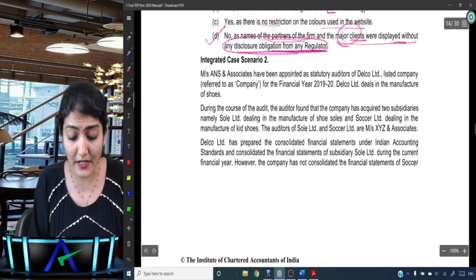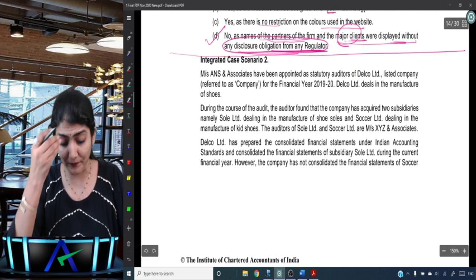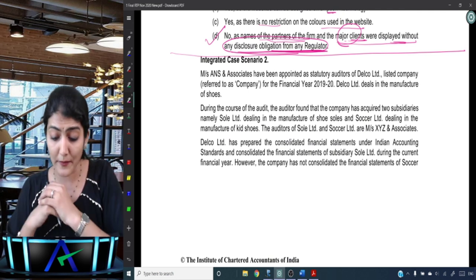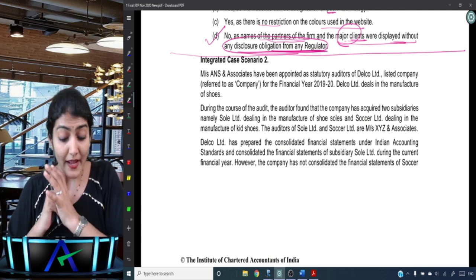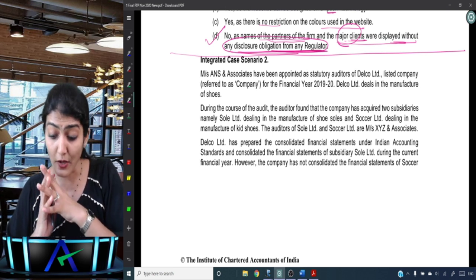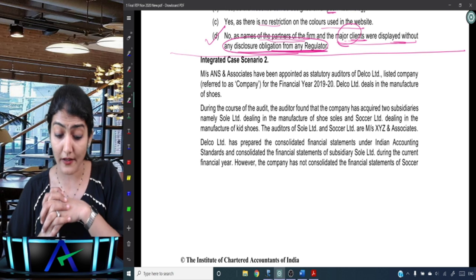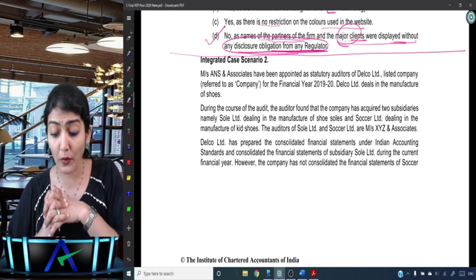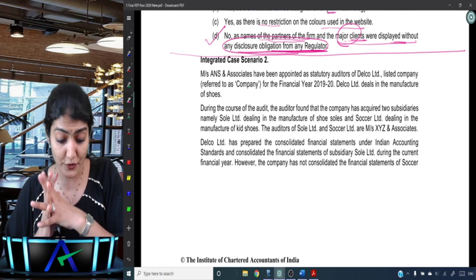Okay, right, coming to integrated case scenario 2. So we've completed the integrated case scenario 1. Now coming to the next story over there. ANS and Associates have been appointed as statutory auditor of Delco Limited, listed company referred to as company, for financial year 19-20. Delco Limited deals in the manufacturing of shoes.